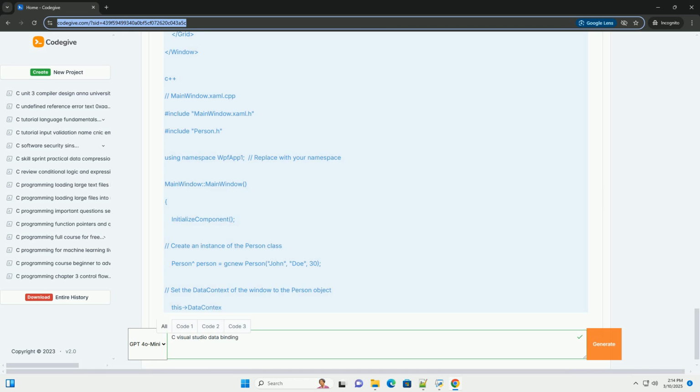msclr/event.h is needed to use the event keyword. System and System::ComponentModel are necessary for the INotifyPropertyChanged interface. gcnew allocates managed memory.